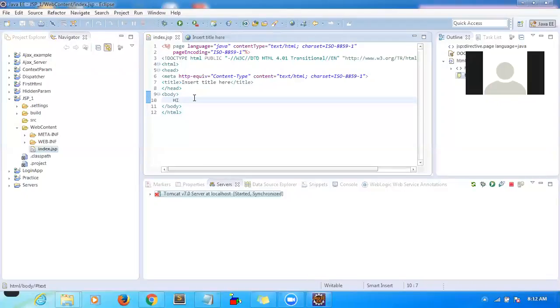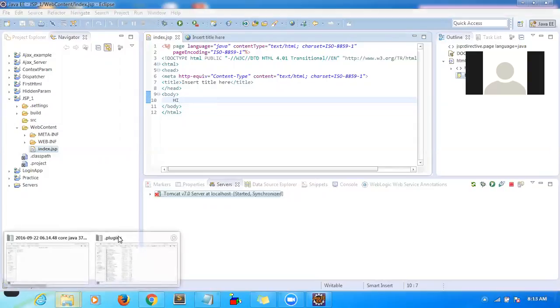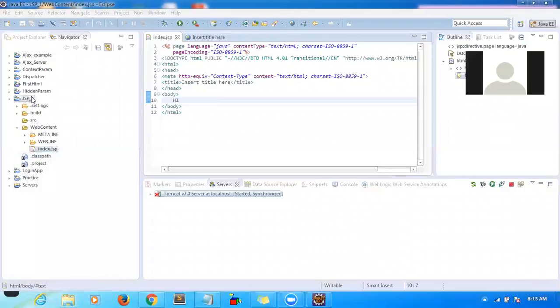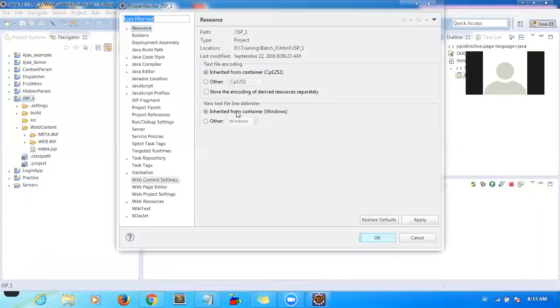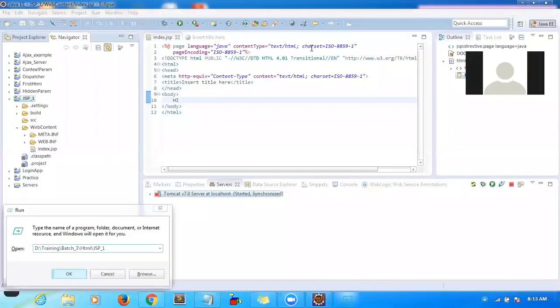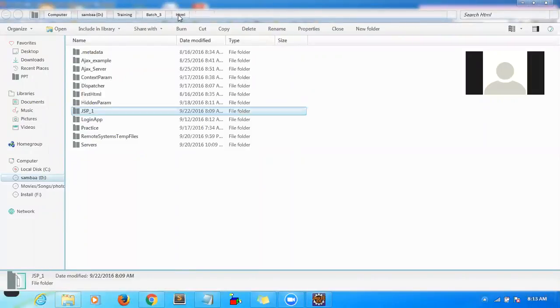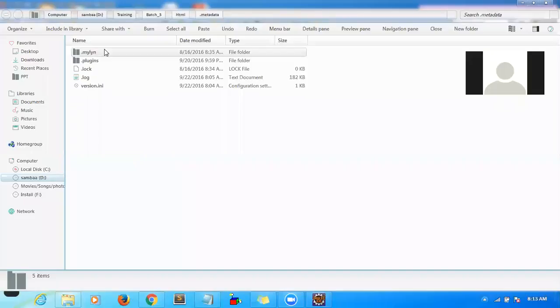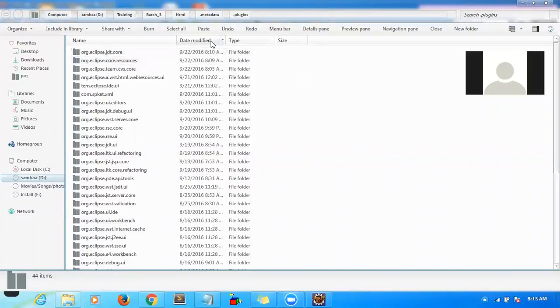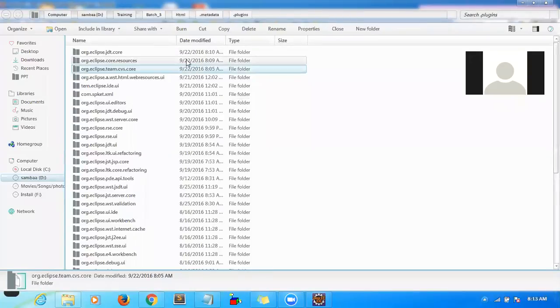Okay, let me add something. Where is that location? So here you have metadata, plugins, and today's date is 22, correct? Let me check here, not this one, this one.